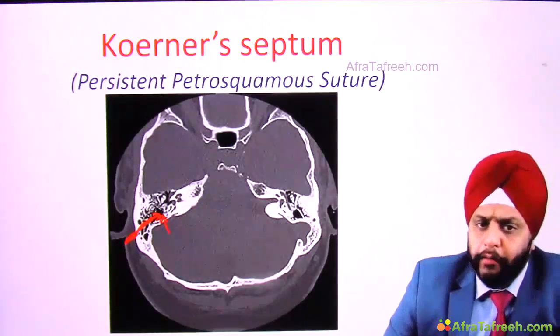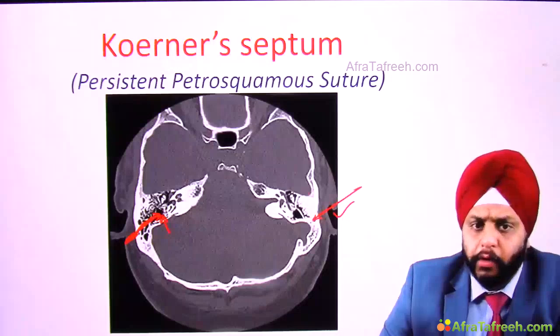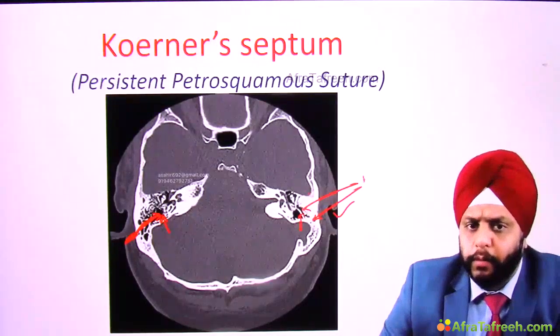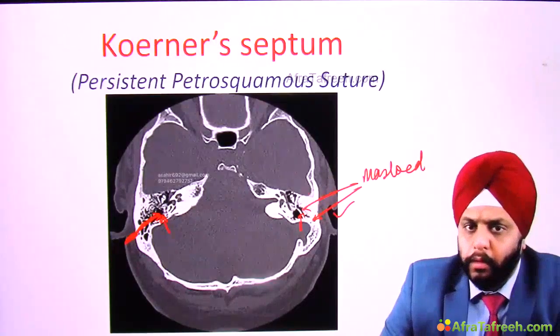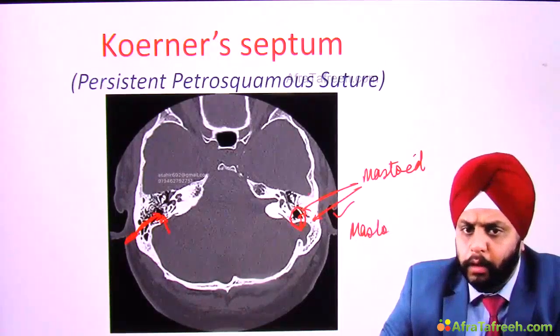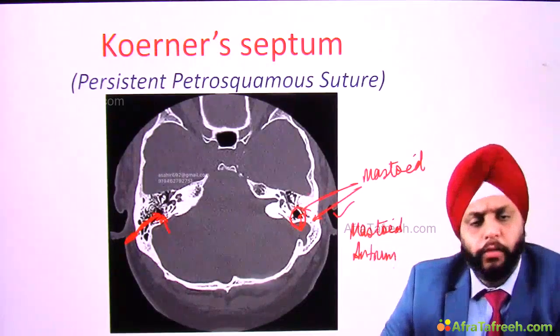So on the other side we identified the pinna, we know this is the temporal bone. You can see some cells, not as many as the right side, but you can see some cells. So this is your mastoid part. You can see the largest cell of the mastoid over here, that is your mastoid antrum. Okay, so far so good.